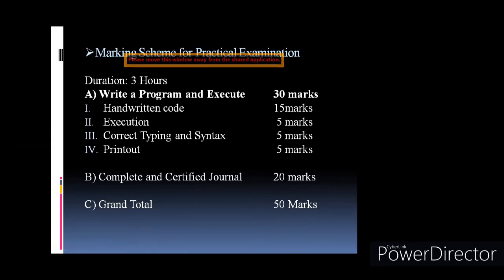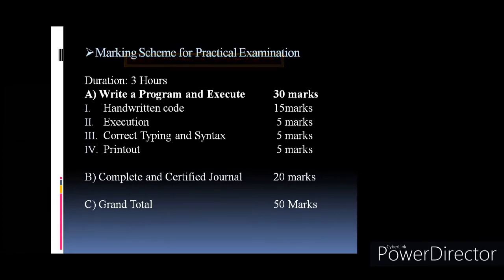Just read the aim without looking at the journal, type the code, see the errors. Initially you'll get some errors in C++ and HTML, but try to correct your errors, because that is the first step to become a good programmer. A good programmer will always have a lot of errors. After solving the errors, you'll come to know what mistakes you should avoid. Remember your mistakes, and later on it will help you to design the best program.